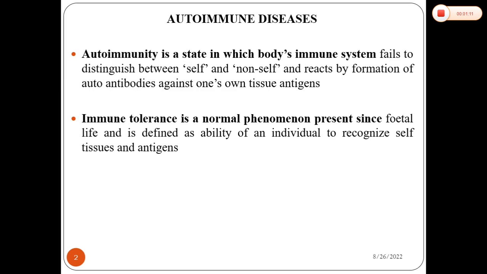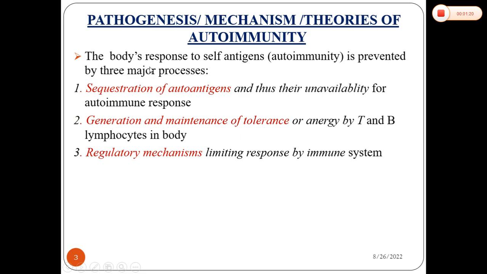So that is immune tolerance. If immune tolerance is disrupted, ultimately it will result in autoimmune reactions. So how does this disruption of immune tolerance occur, or what are the mechanisms behind the occurrence of autoimmunity? That we are going to discuss now.